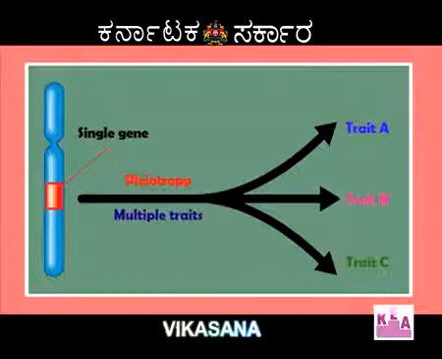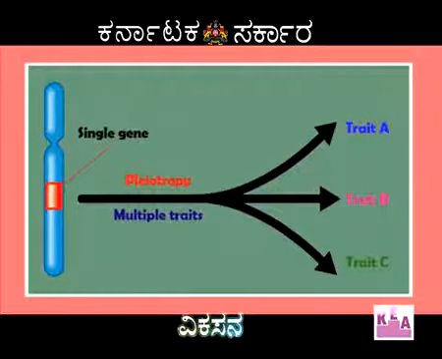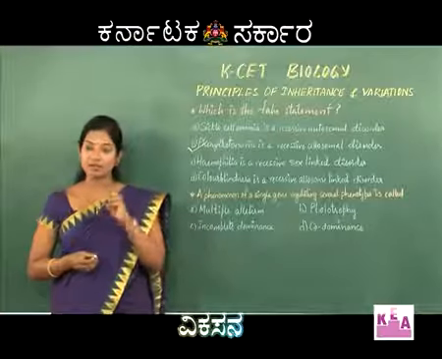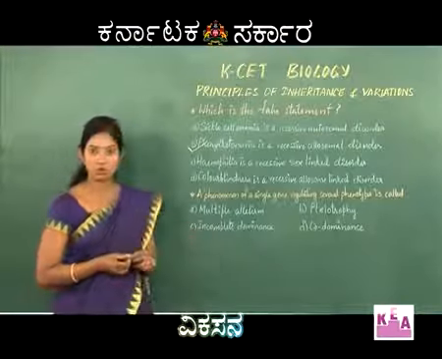Pleiotropy. Pleiotropy or the pleiotropic genes are the ones wherein a single gene controls or decides more than 2 traits or more than 2 phenotypes. I mean to say 2 characteristic features are governed by a single gene, and that is called pleiotropy.